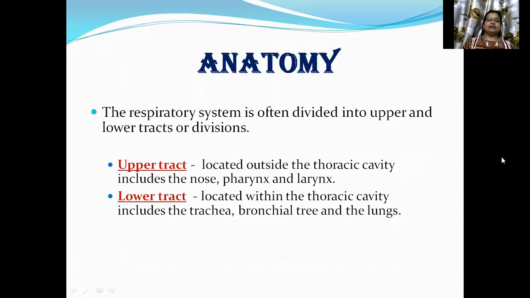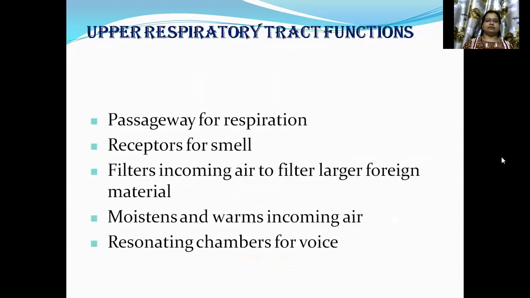Anatomy. The respiratory system is often divided into upper and lower tracts or divisions. The upper tract, located outside the thoracic cavity, includes the nose, pharynx, and larynx. The lower tract, located within the thoracic cavity, includes the trachea, bronchial tree, and the lungs.